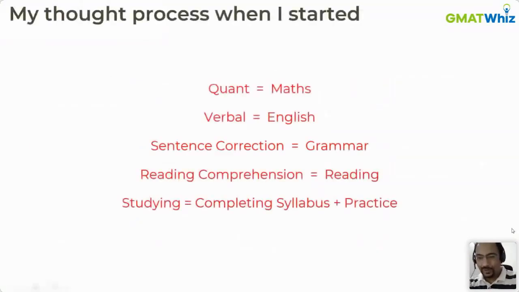If I try to recollect my first few days when I started my prep, this is how I started, and this is how you used to look at it. Why am I saying this? Because this is how most people start. When they think about GMAT, the thought that comes to their mind is quant is equal to mathematics and verbal is equal to English. Sentence correction is equal to grammar, reading comprehension is equal to reading. Studying to them is completing the syllabus given in the OG official guides or elsewhere, and then it's just about practicing. This is a common thought process that most people have.